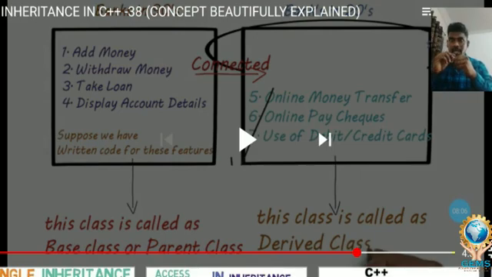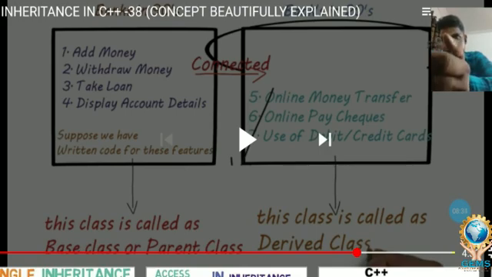How does the inheritance concept help here? Two banks are there. The bank system that existed in the 90s and the bank system in the 20s are not the same, but we are going to add the extra features. Just look at the picture here. In the 90s bank, four features are there: add money, withdraw money, take loan, display account details.